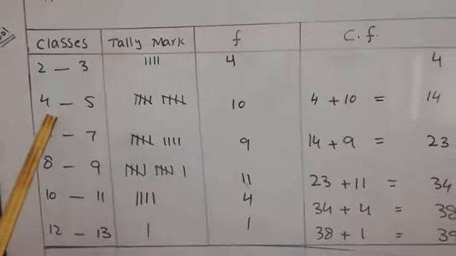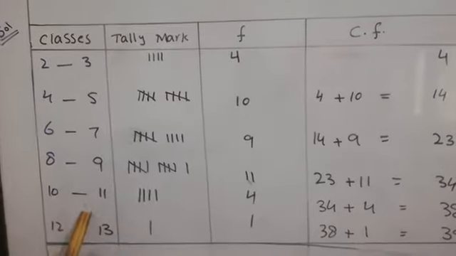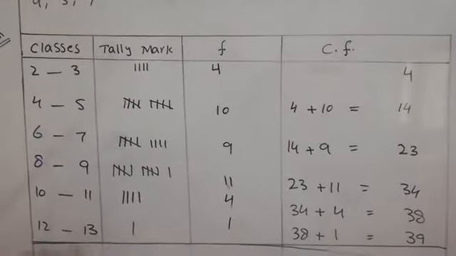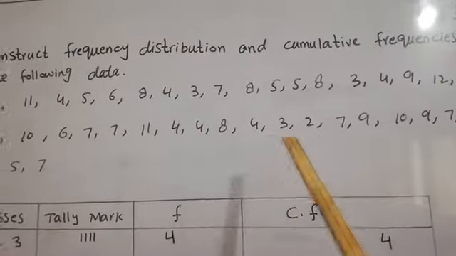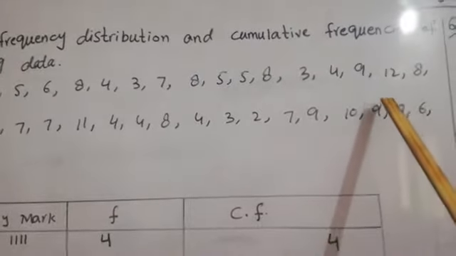There are 1, 2, 3, 4, 5, 6. There are 6 classes in this data. And the second point is: how can we make the classes? We will go to the data and check the minimum value. The minimum value of the data is 2, and we will check the maximum value of the data, which is 12.